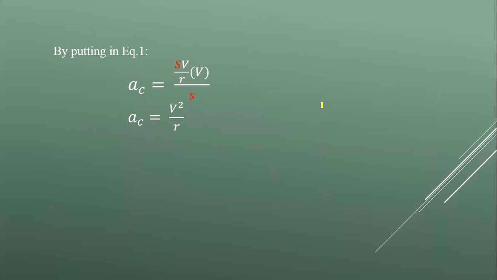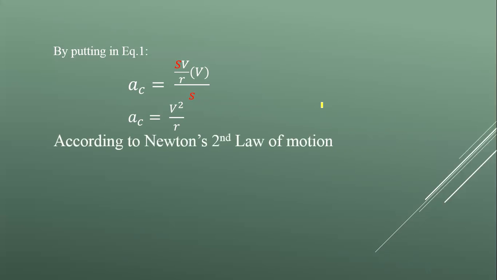This is centripetal acceleration, and it is equal to ratio of square of velocity to the radius of circle. So it depends upon the velocity of moving object and the radius of circle. According to Newton's second law of motion, we know that F is equal to ma. Here C for circular motion. So Fc is equal to m ac. Centripetal force is equal to mass into centripetal acceleration.